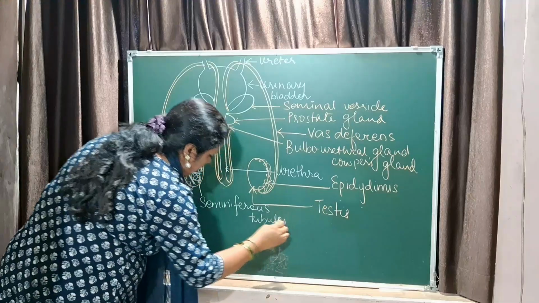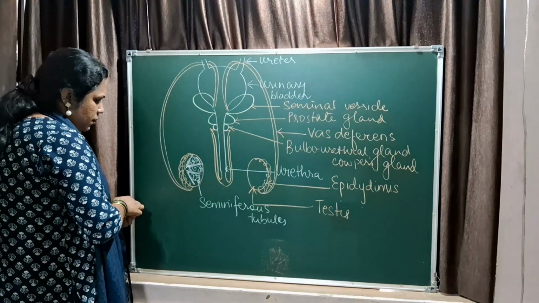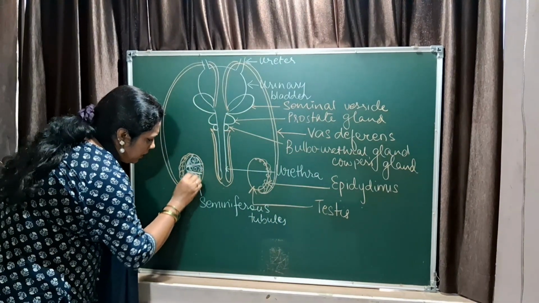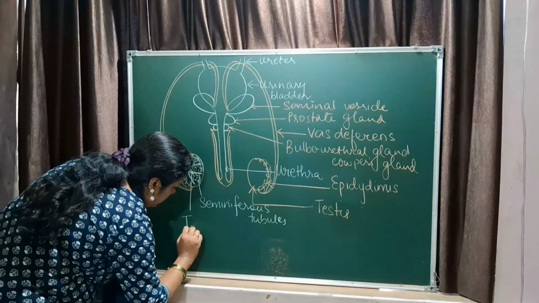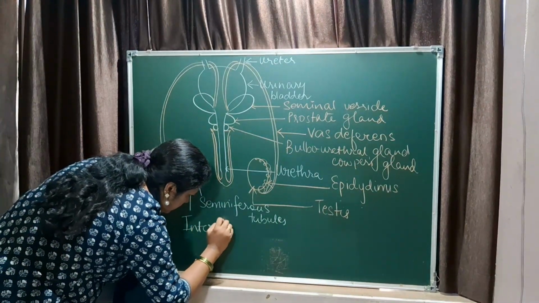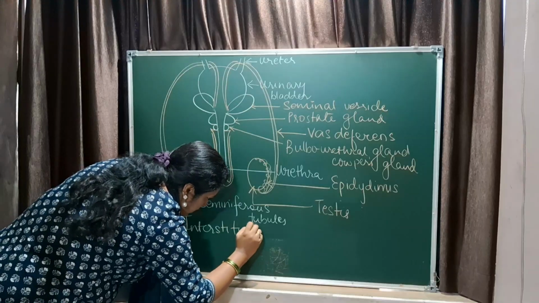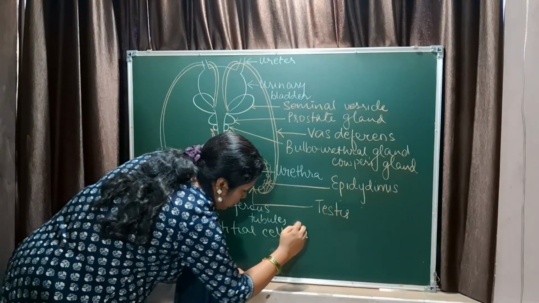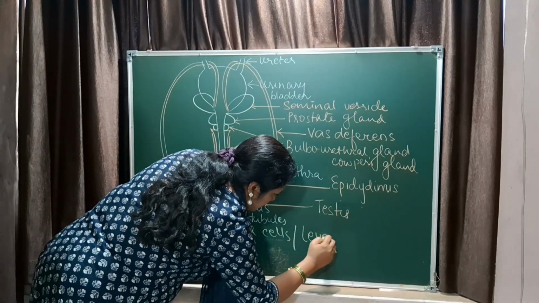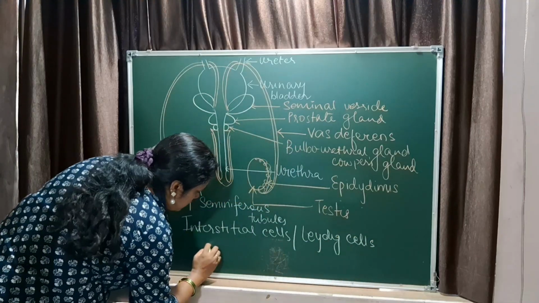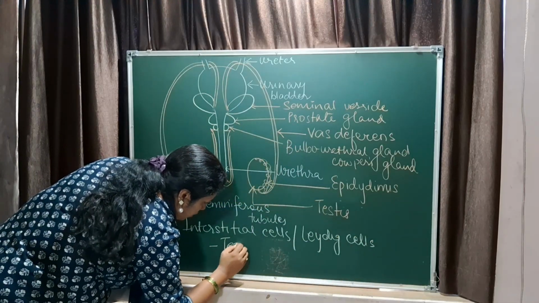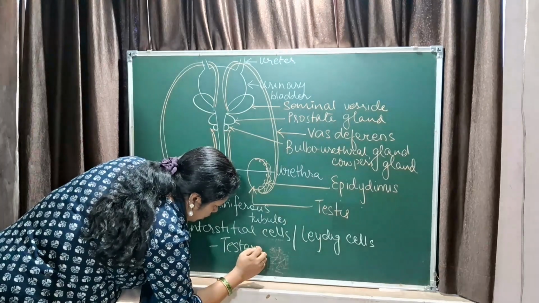In between the seminiferous tubules, you have got the interstitial cells, also called the Leydig cells. These Leydig cells are responsible for the release of a hormone called testosterone.